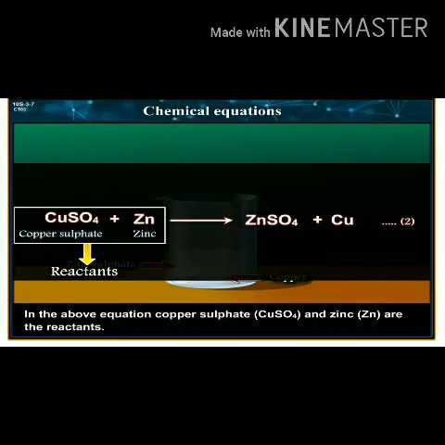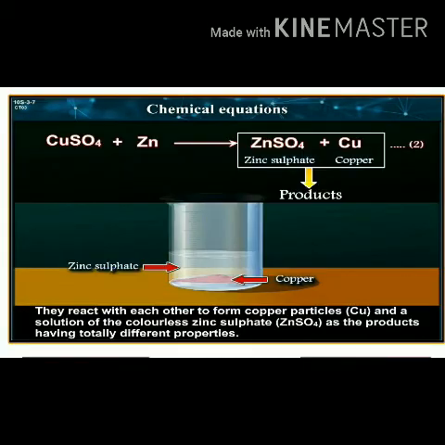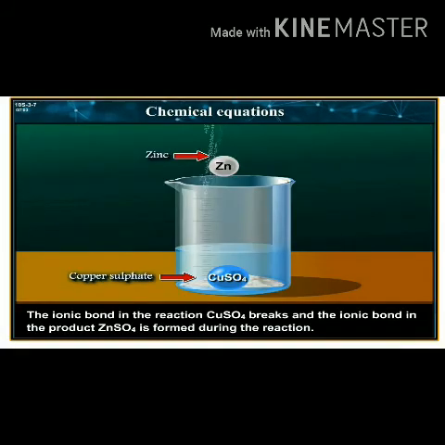In the above equation, copper sulfate CuSO4 and zinc Zn are the reactants. They react with each other to form copper particles Cu and a solution of colorless zinc sulfate ZnSO4 as the products, having totally different properties. The ionic bond in the reactant CuSO4 breaks and the ionic bond in the product ZnSO4 is formed during the reaction.